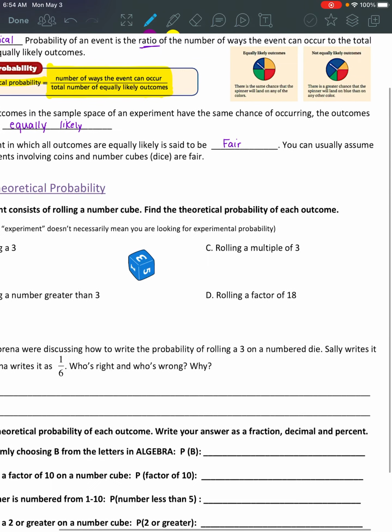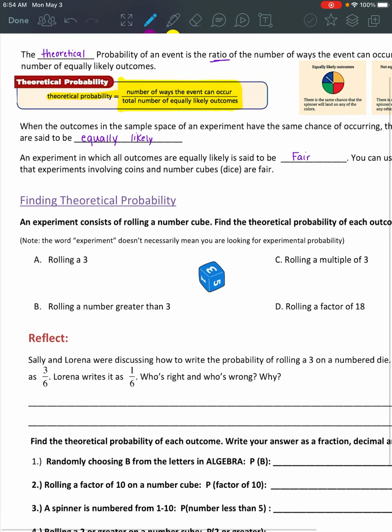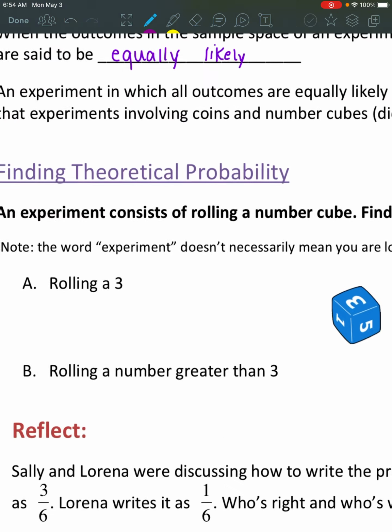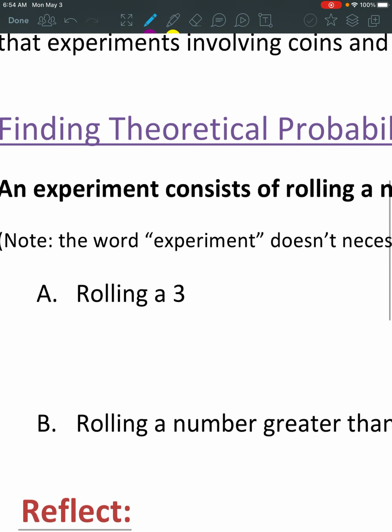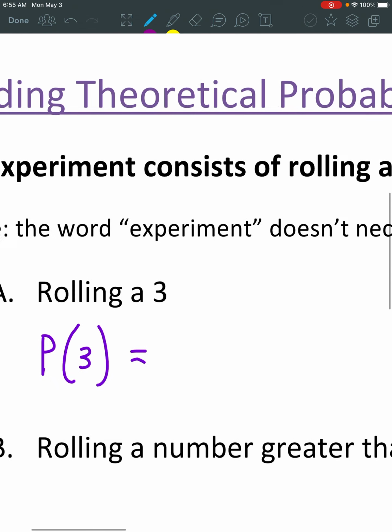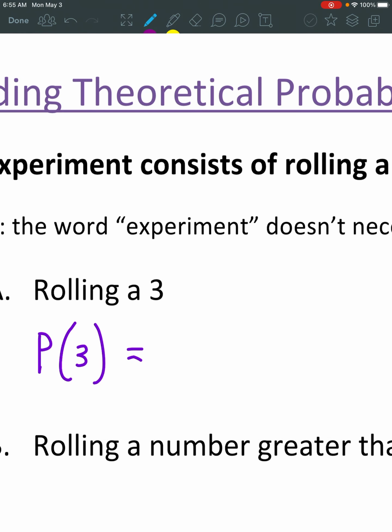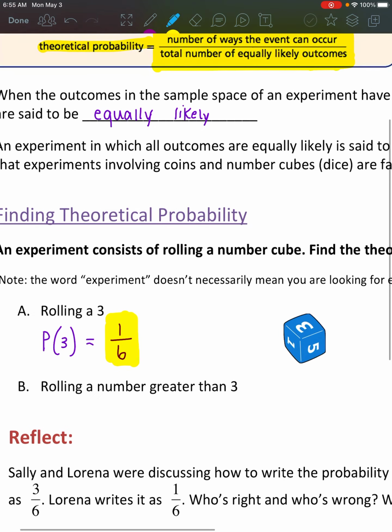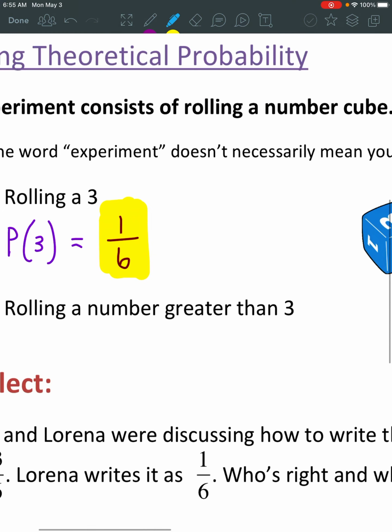So an experiment consists of rolling a number cube. We're going to find the theoretical probability of each one. So rolling a 3. So what we normally see is a capital P, and then in parentheses, what are we finding? And we talked about some of this last week. So on a number cube, how many 3s are there? There's 1 out of a total of 6 numbers. So this should be some review from last week. So the probability of rolling a 3 is 1 out of 6.